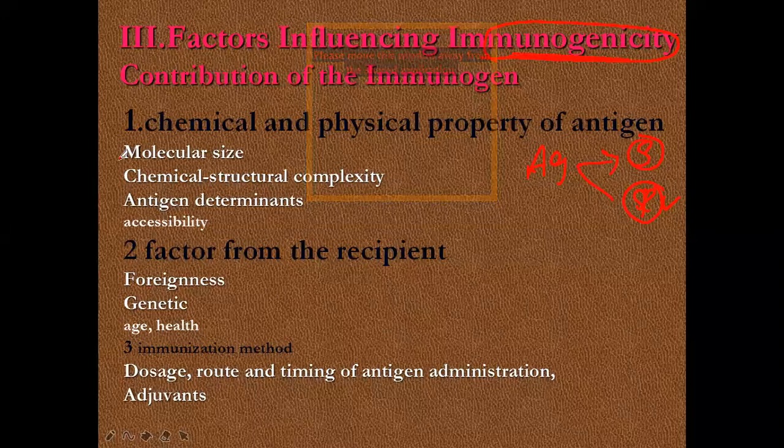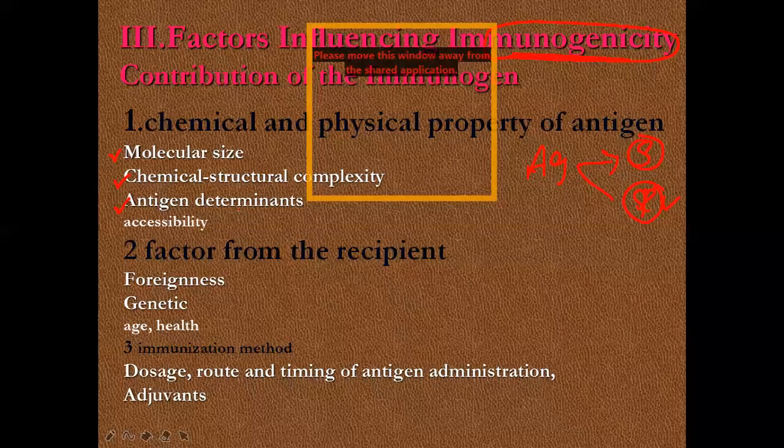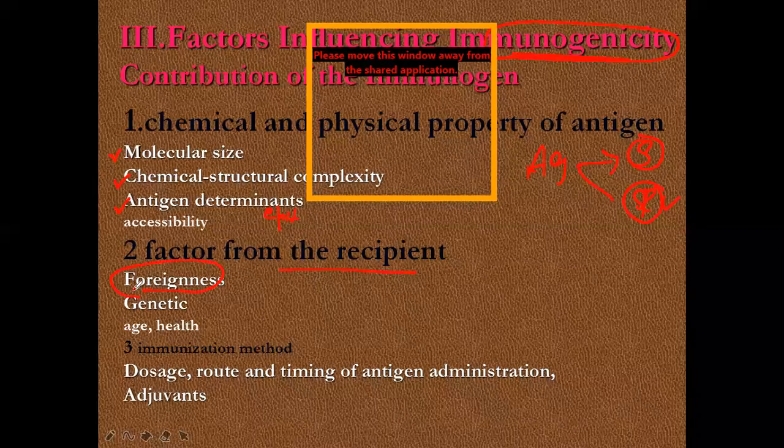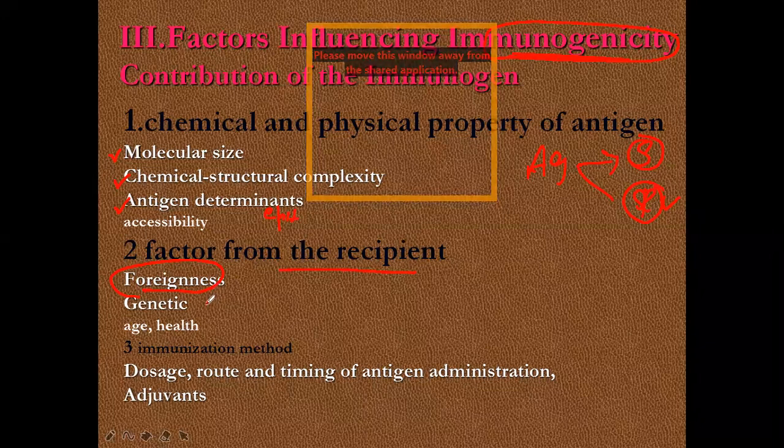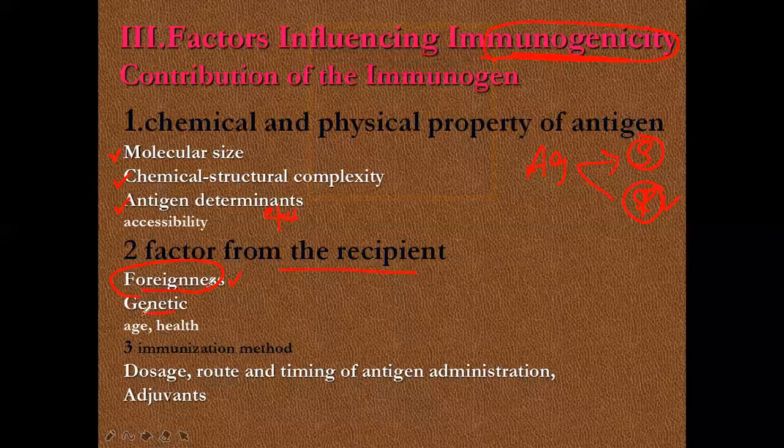What are the properties? Molecular size, size is very important. Complex chemical structure. Okay, antigen determinants. What are the antigen determinants? These are the epitopes. Then factors from the recipient: if the antigen is a total outsider with a totally different structure, of course it can stimulate our immune system easily and has immunogenicity. If the structure is more similar to our body, there is less immunogenicity. Then the genetic part of the antigen, and the immunization method.